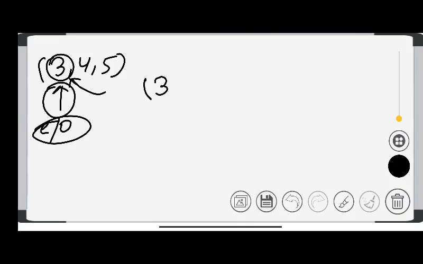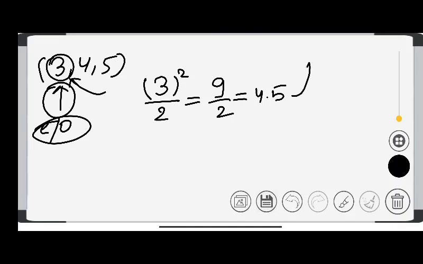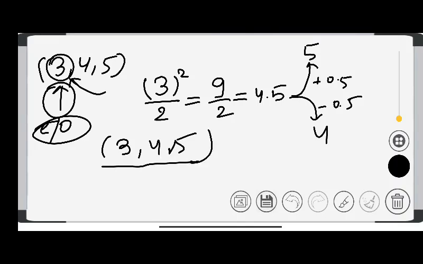Square the number and divide it by 2. The answer is 9 upon 2, which means 4.5. Then add 0.5 to it and subtract 0.5 from it. That gives 4 and 5. So the answer is 3, 4 and 5. Do you understand? This is for odd numbers only.